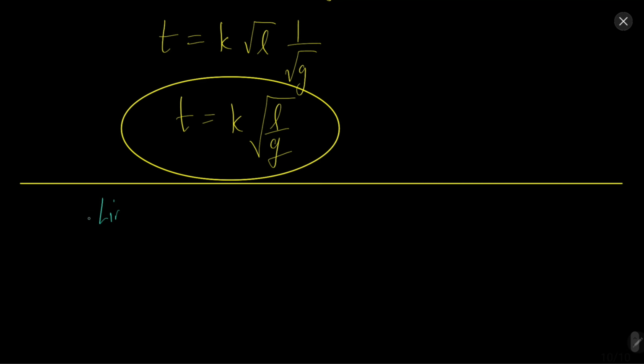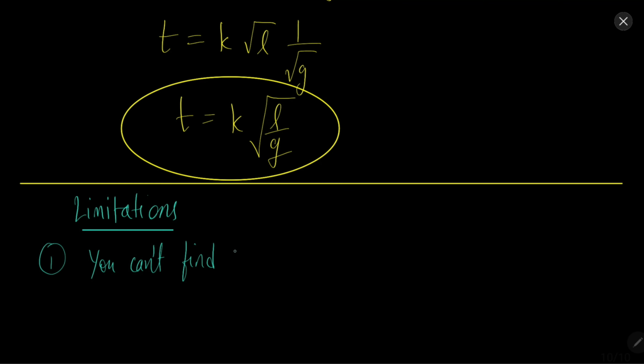Limitations of dimensional analysis. It is not all good. There are quite a few limitations. Obviously the first is, as you can see above, that you cannot find the value of constants in the equation.